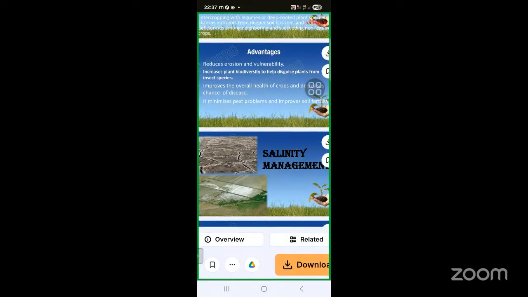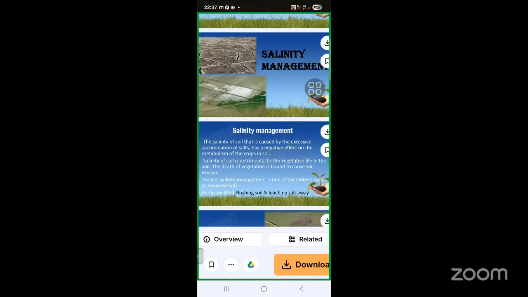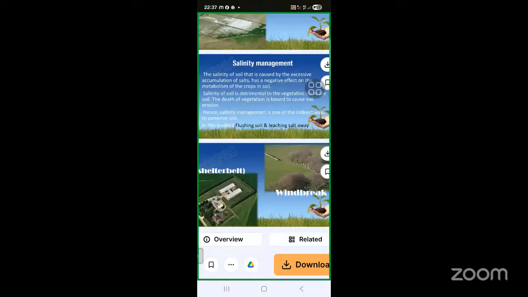And salinity management is very important, because nowadays we have seen salinity in soil, which is caused by the excessive accumulation of salt, which has a negative effect on the metabolism of the crops in the soil. The salinity of soil is detrimental for vegetables and for soil quality.